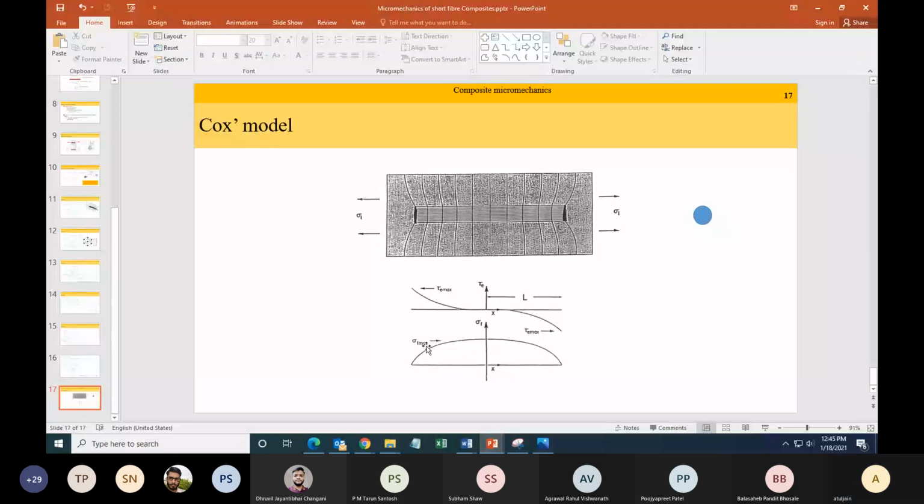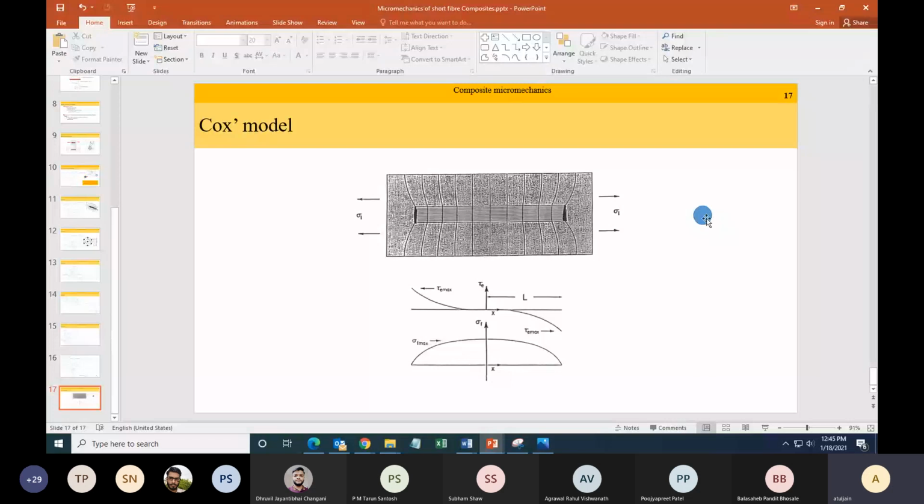If I'm pulling it like this, at this region also there could be stress transfer between the matrix and the fiber, because this part is also connected. Here also there is perfect connection between the fiber and the matrix, and in this region the matrix is subjected to normal stress. So in this region the shear stress is important, but in this region the normal stress might be more important for the matrix.